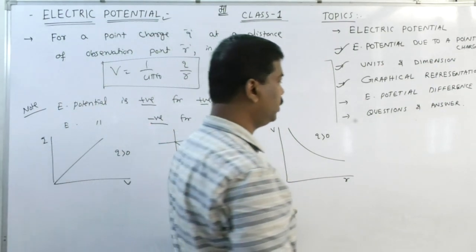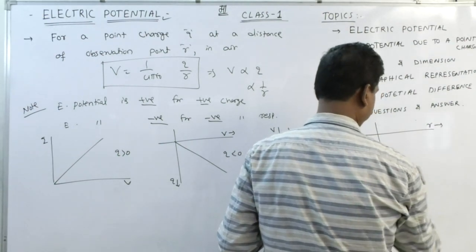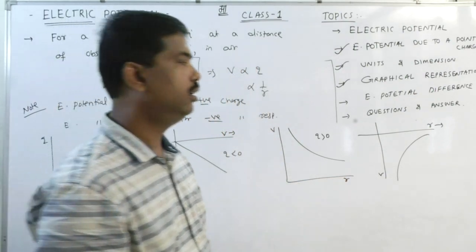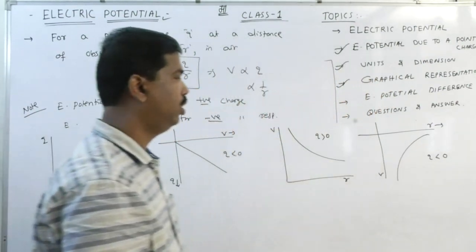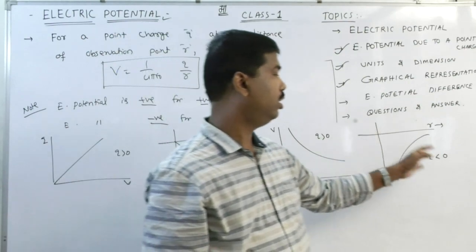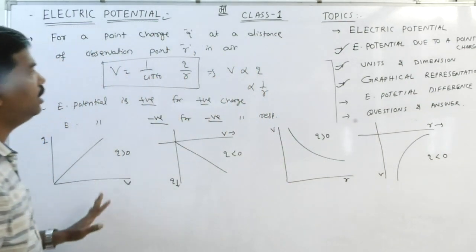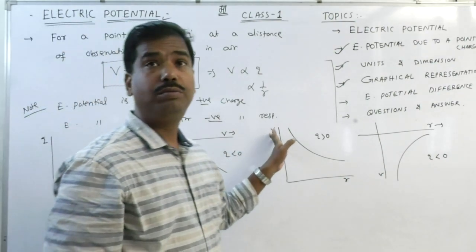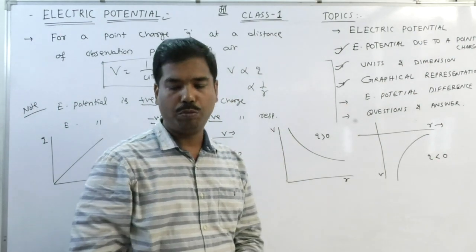For a negative charge, it lies in the fourth quadrant. Clear? So for positive charge, it lies in the first quadrant. For negative charge, it lies in the fourth quadrant. This is the variation of charge with potential and variation of distance of observation point with the potential.